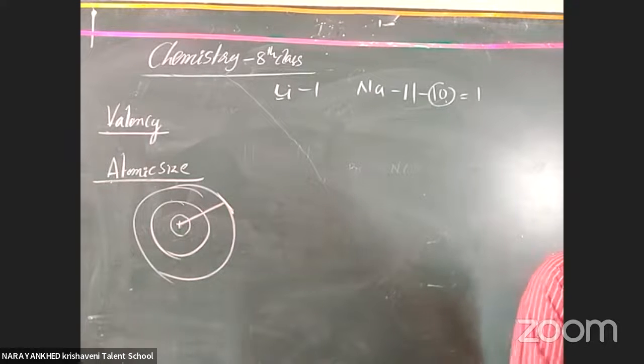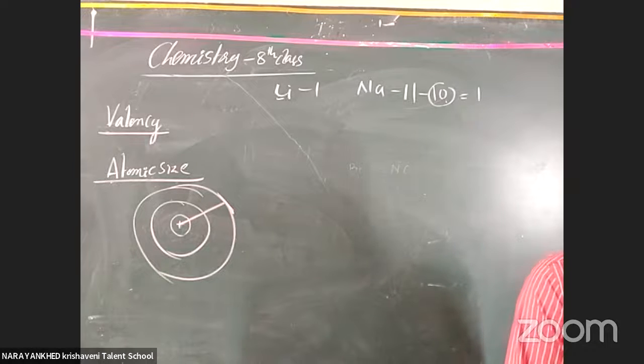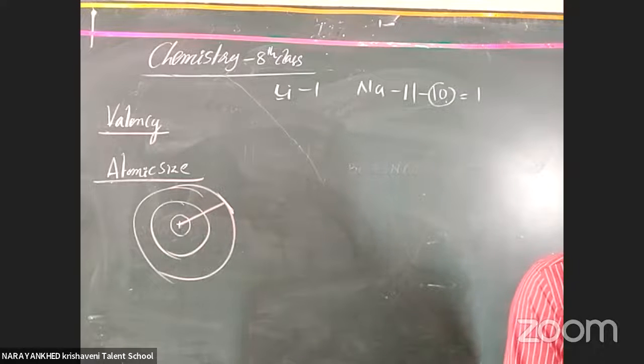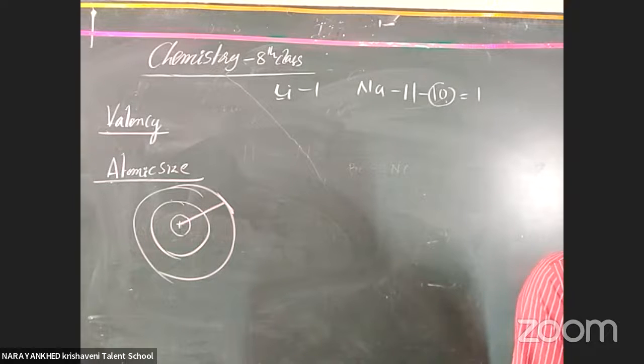In periods, the variation is always considered from left to right, and in groups, the changes are considered from top to bottom. That is what we take here.